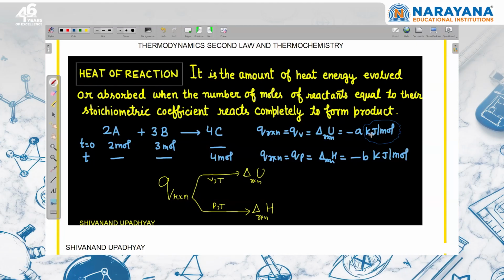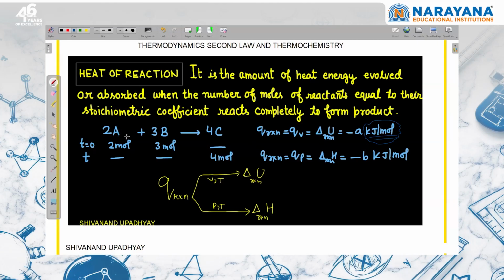It means that according to the balanced reaction, when 2 moles of A completely react with 3 moles of B to form 4 moles of C, then whatever heat energy is released in this process will be a kilojoule per mole, according to the balanced reaction. It doesn't mean 1 mole of reactant or 1 mole of product.